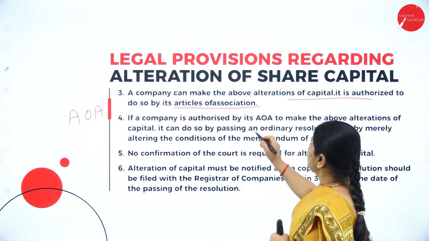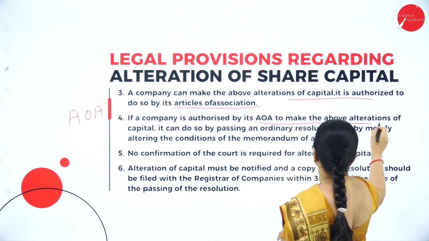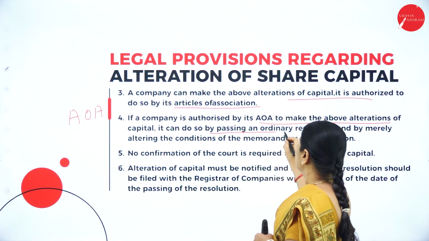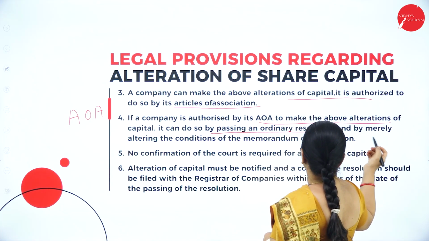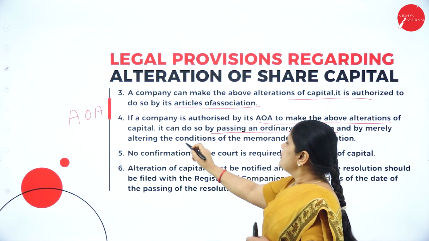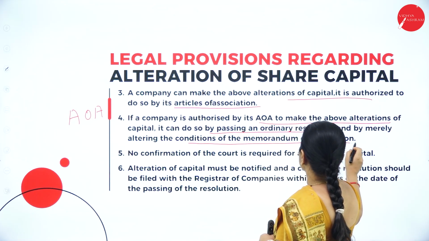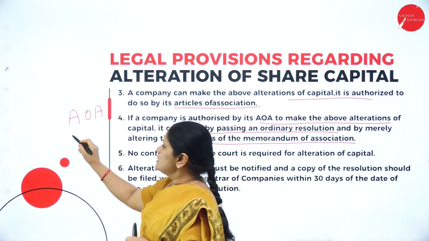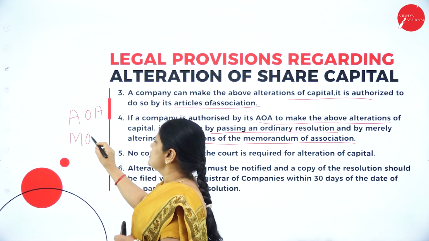So if a company is authorized by Articles of Association to make the above alterations in capital, it can do so by passing an ordinary resolution and by merely altering the conditions of the Memorandum of Association. Now, we also know what is the Memorandum of Association.